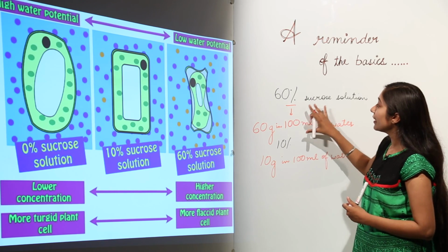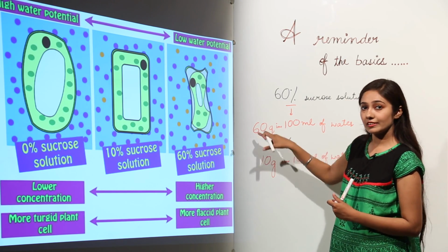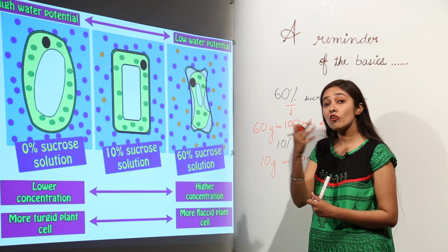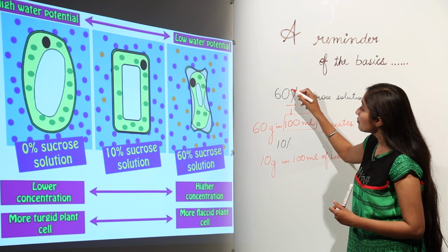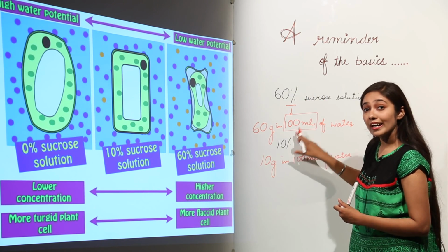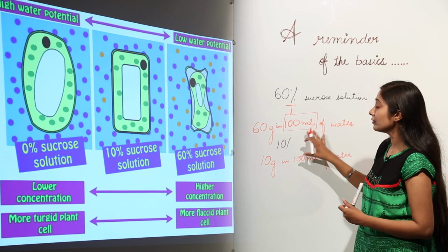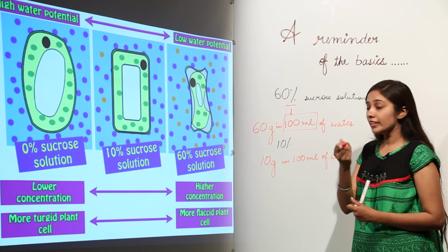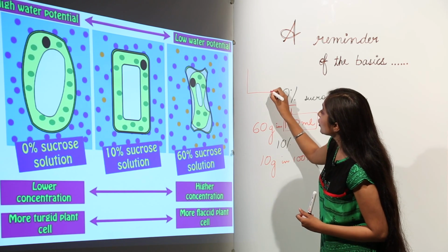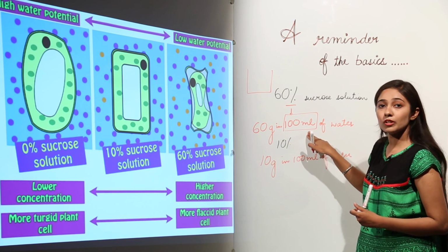How will you be preparing these solutions? 60% means 60 gram, 50% means 50 gram, in what? Remember, in 100 ml. When we talk in terms of percentage, we are talking about 100 ml of the solution. Since sucrose is solid, why are we not taking 60 gram of this and 40 ml of water?